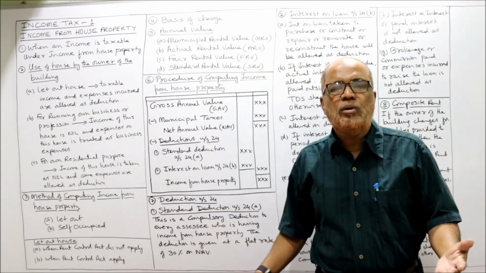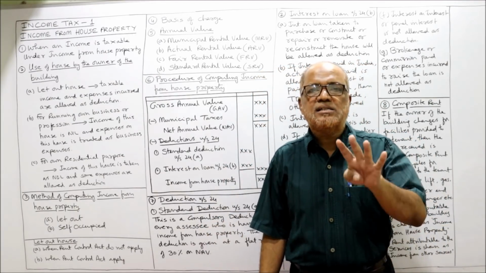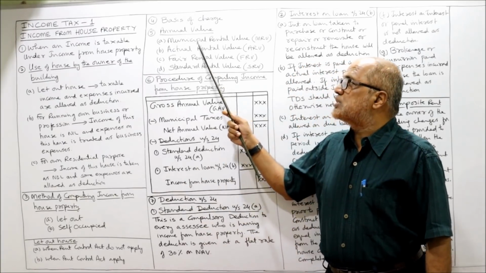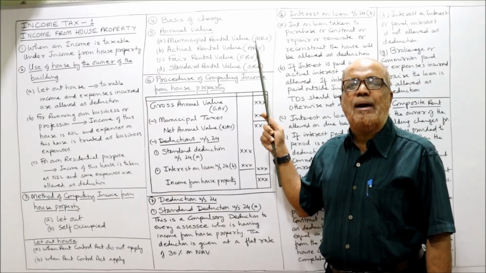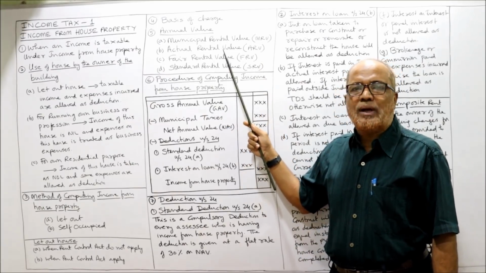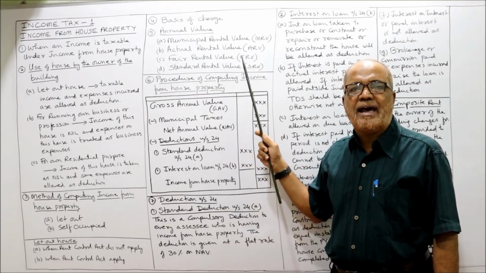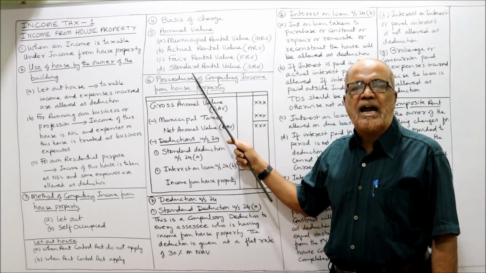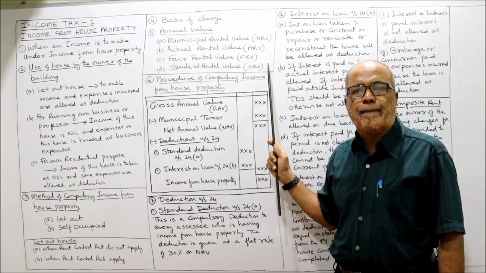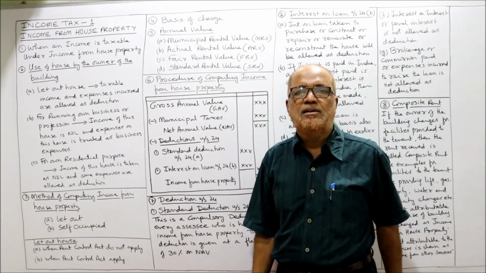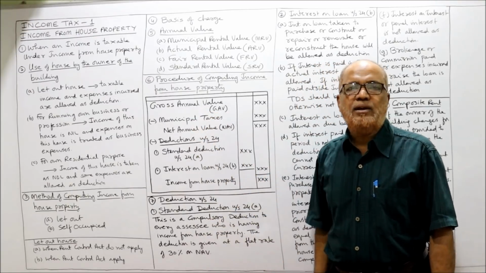So how to compute the annual value? By considering four factors, four values. What are the four values? Municipal rental value, called MRV. Then actual rental value, called ARV. Fair rental value, FRV. And standard rental value, SRV. By considering these four values, we calculate the annual value.